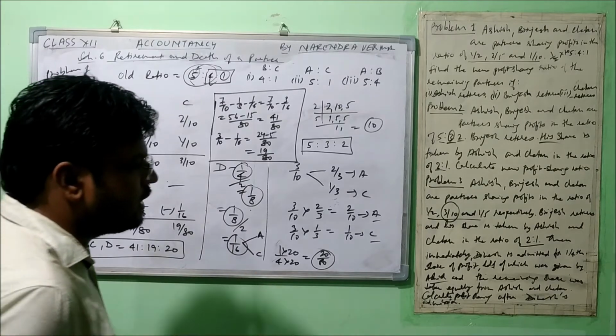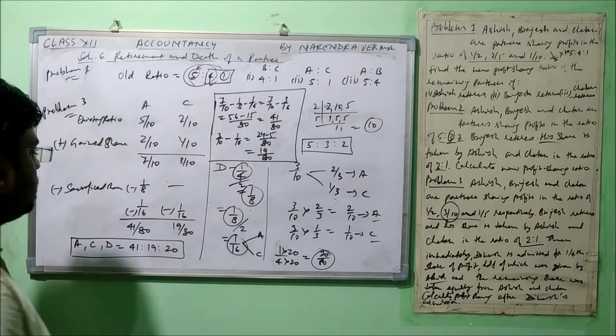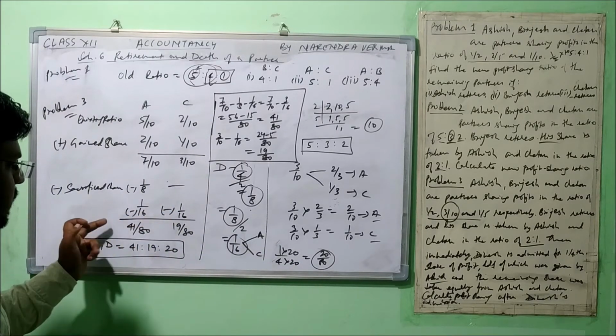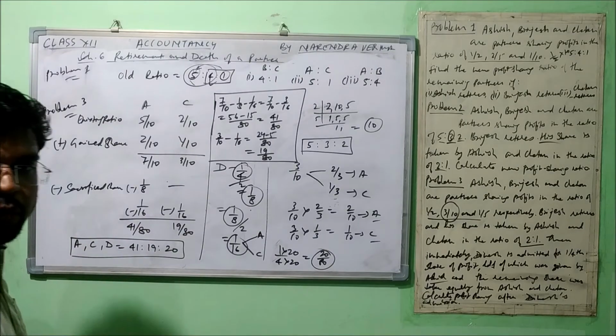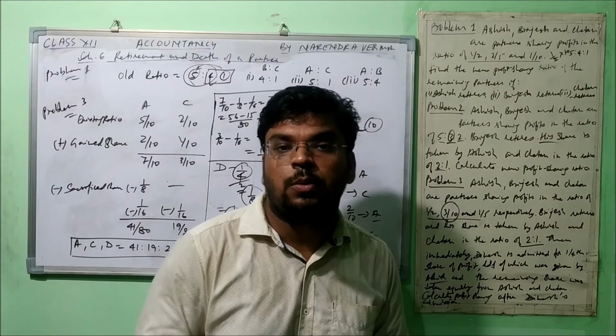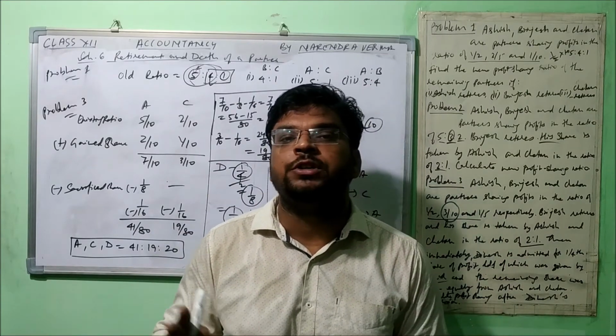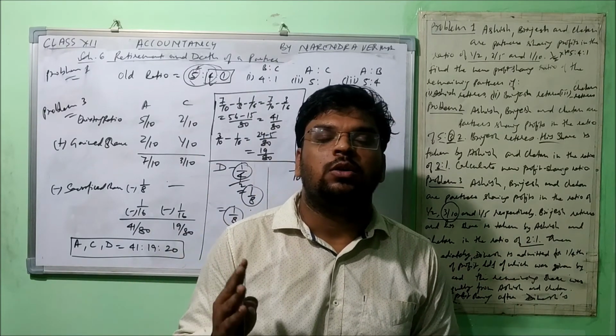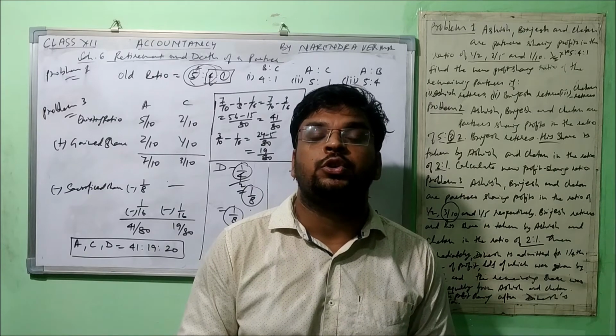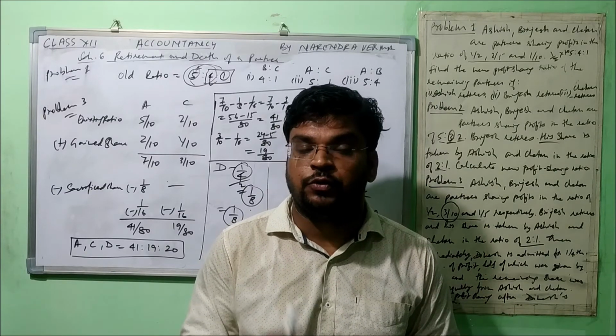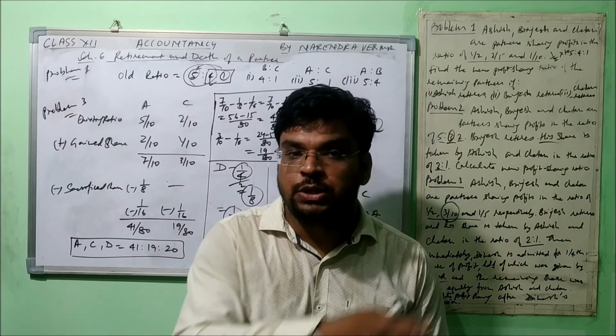As the question says it is shared equally by both the partners, so it is deducted and the result is in front of you. So it was all about the problems based on the calculation of new profit sharing ratio. Now let's move forward towards the calculation of gaining ratio. For the same, you can see the questions on your screen.